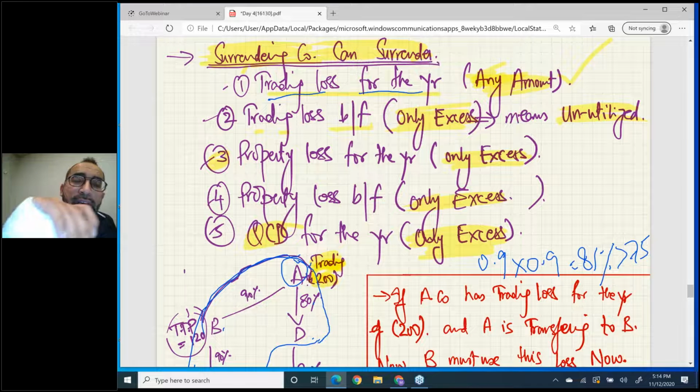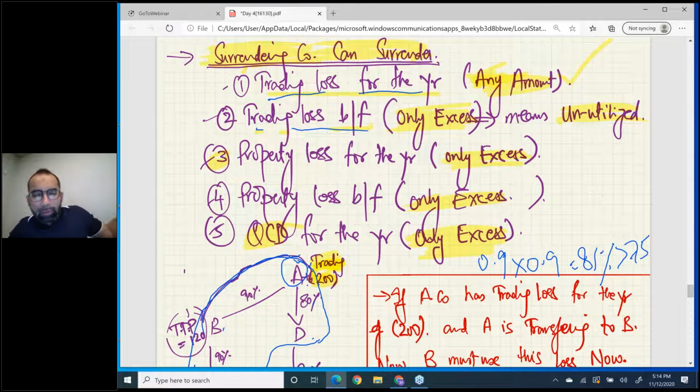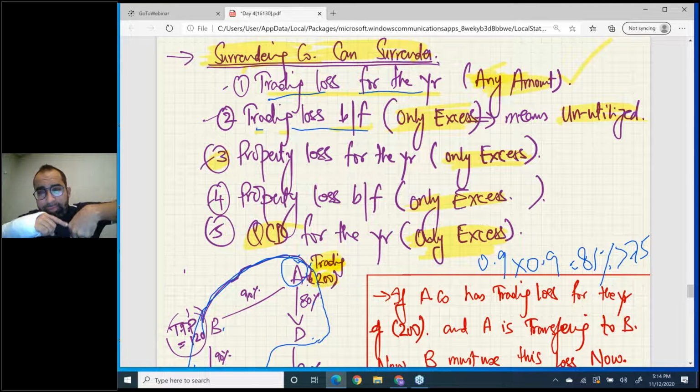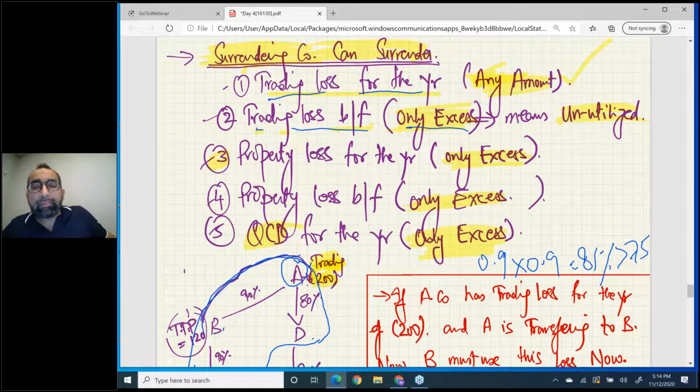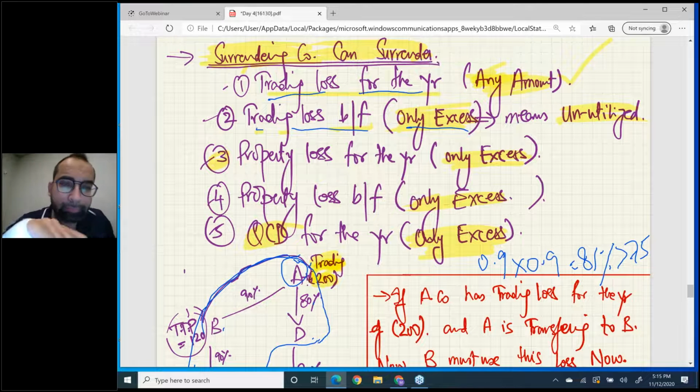Number two, trading loss brought forward. If you have trading loss brought forward from last year for your own company, then you can give that trading loss to your brother, but only the excess amount. What does it mean? That means that brought forward loss you have to use first, and then the remaining unutilized loss you can give to your brothers. Then third thing, property loss for the year.